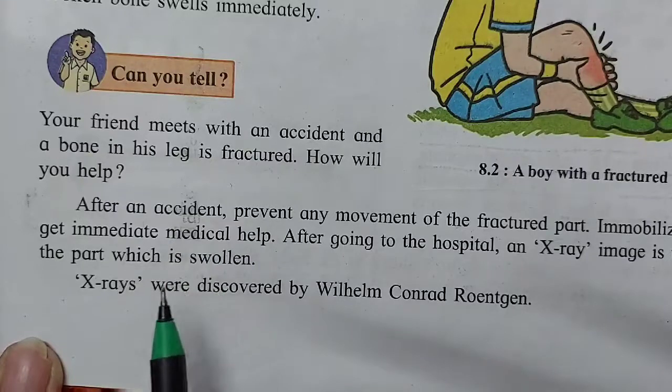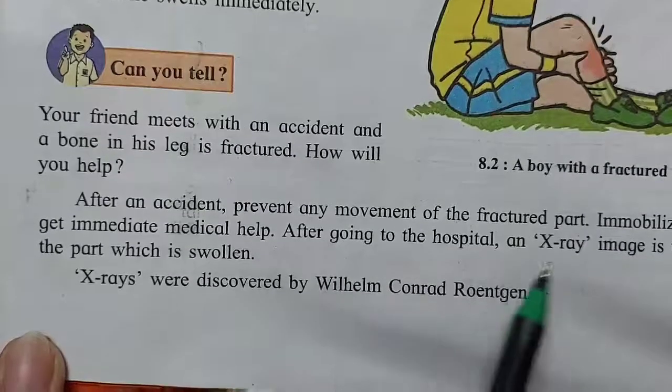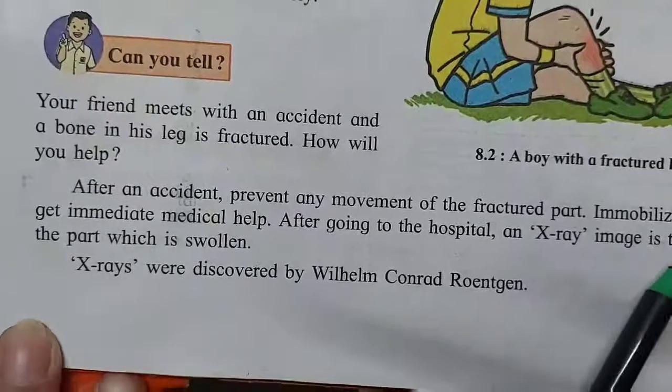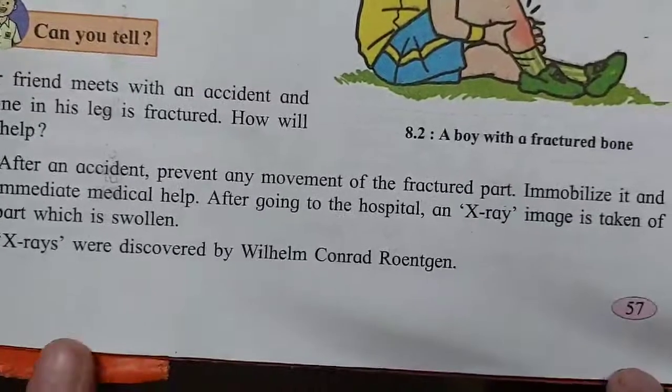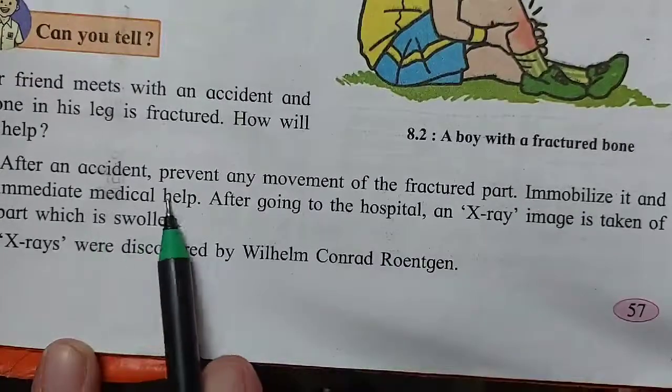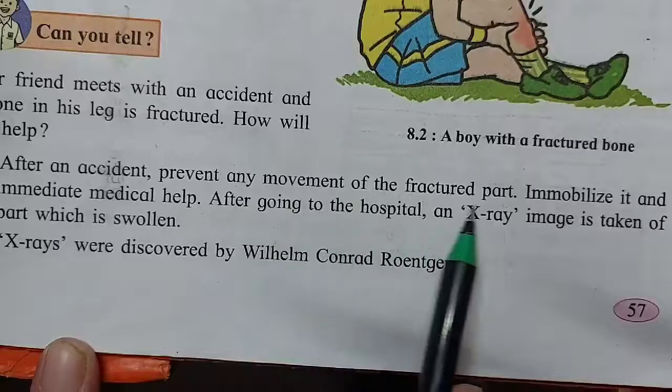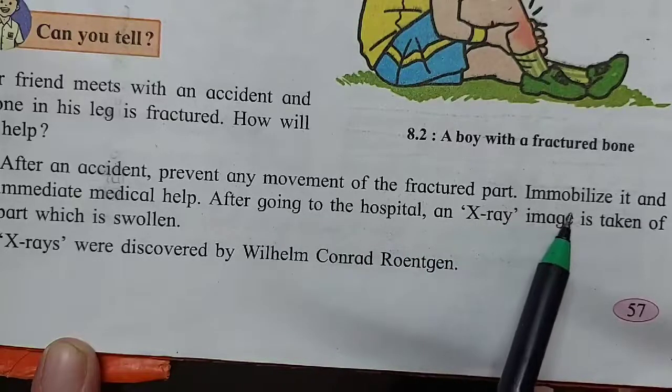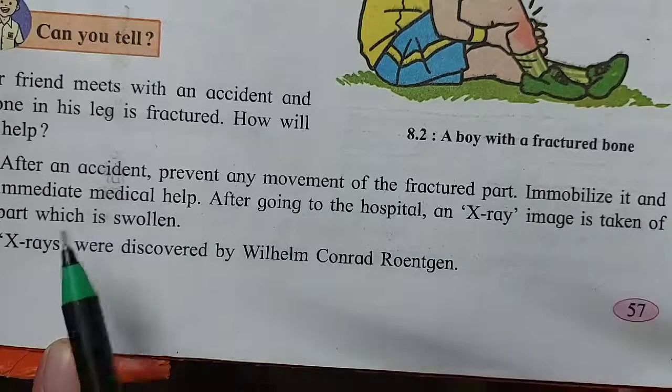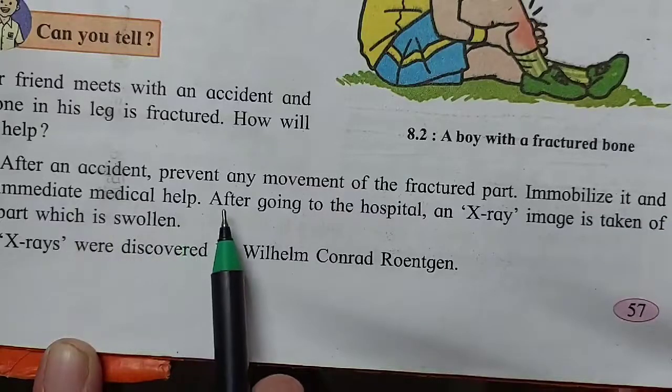It can be kept stable by taking help of a wooden scale or something very hard, which will help the body to be immobilized. Immobilized means not moving. After an accident, prevent any movement of the fractured part, immobilize it and get immediate medical help.